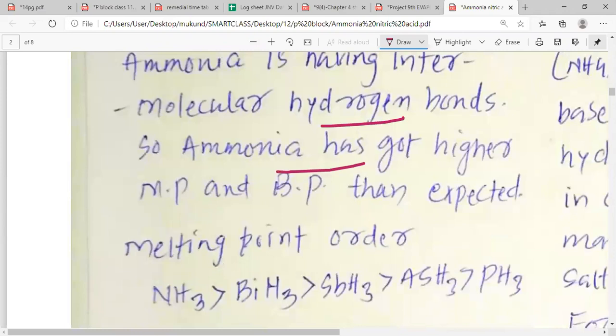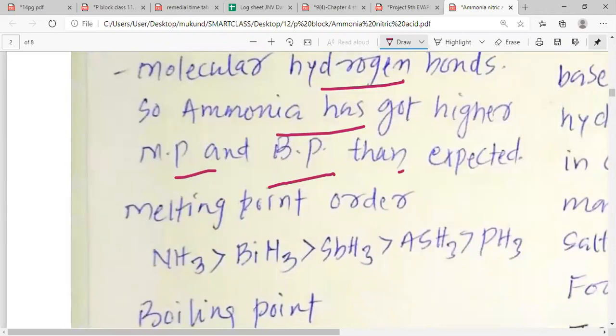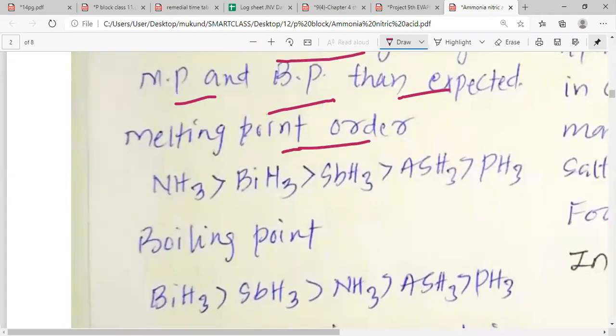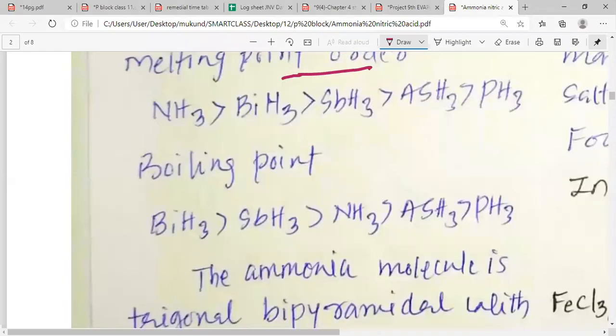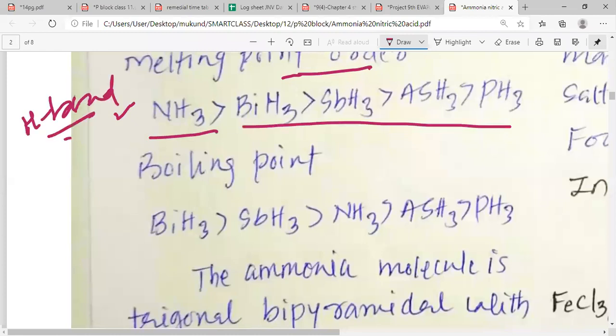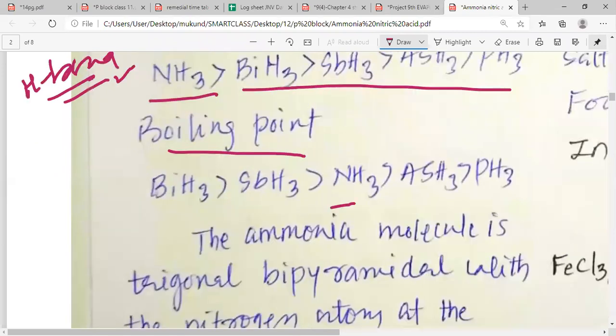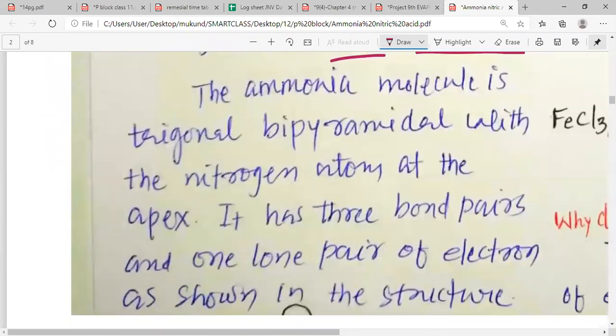So ammonia has a higher melting point and boiling point than expected. You can see that ammonia has the highest melting point among all the hydrides of group 15 elements. That is because of the hydrogen bonding that is possible in ammonia. But the boiling point of ammonia is greater than the boiling point of arsenic hydride and phosphorus hydride, but it is less than the boiling point of bismuth hydride and antimony hydride.